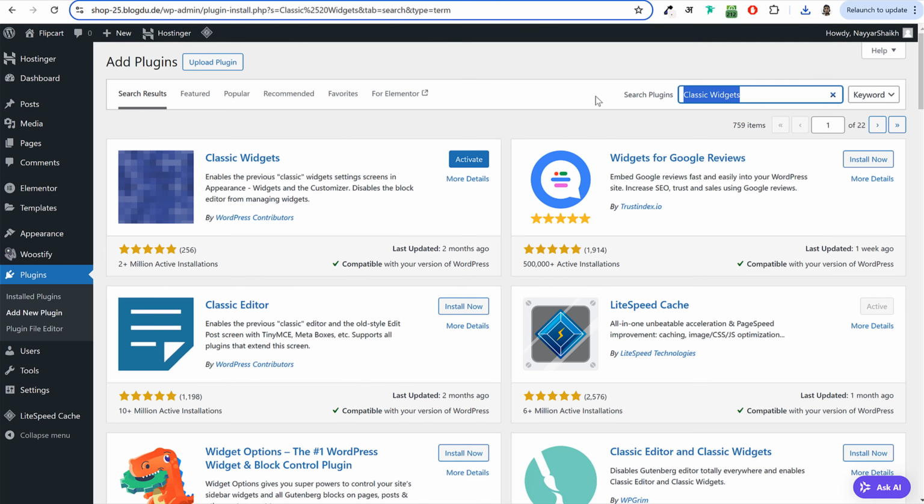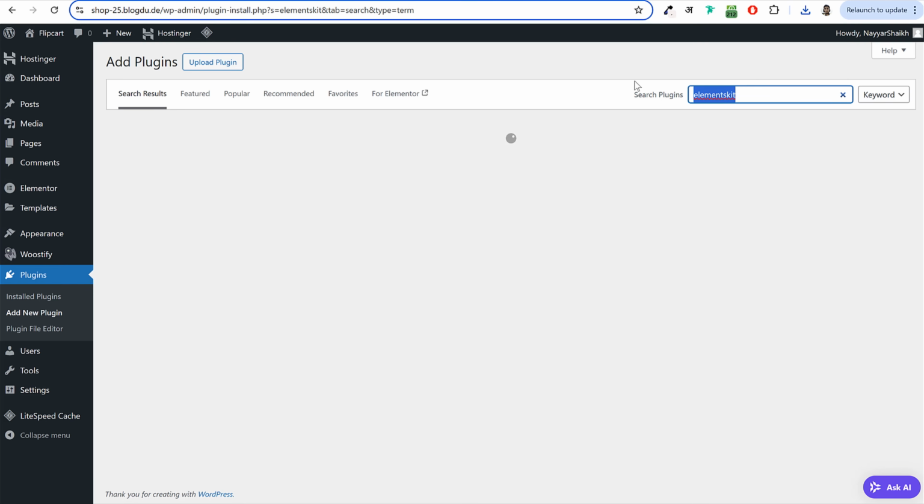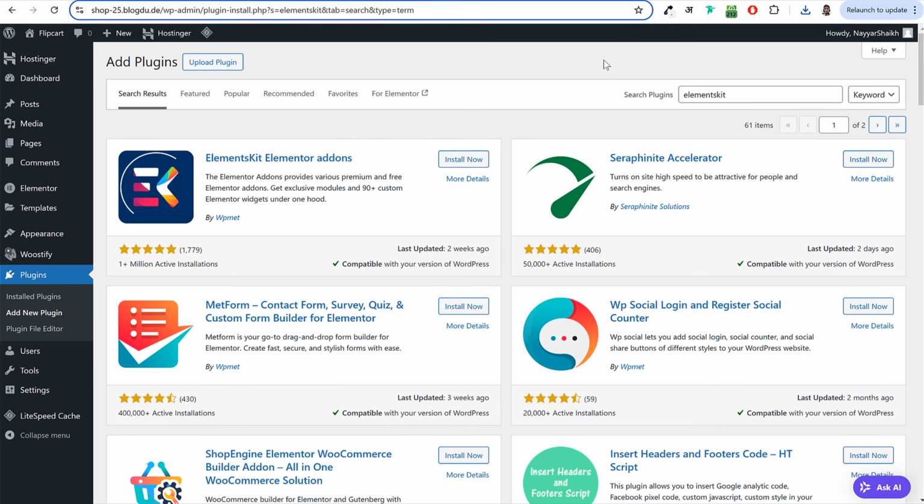Next plugin that we need is called Elements Kit. Okay, so without any space, type in Elements Kit. This is an additional plugin for Elementor. This will add more features and more modules. You can see exclusive modules, 90 plus custom Elementor widgets. It will add to your Elementor. So this is very important. Install this one, Elements Kit, Elementor add-ons by WP Met.